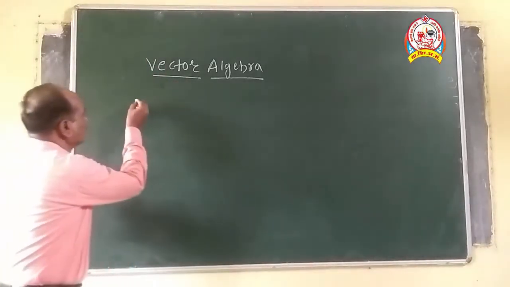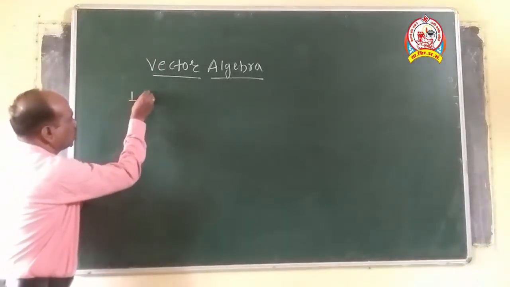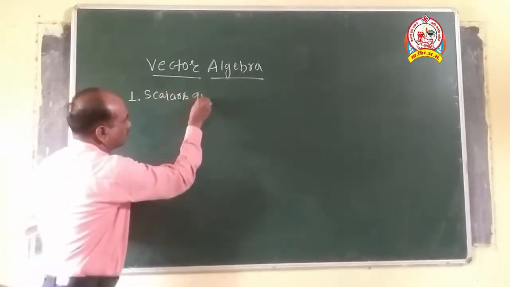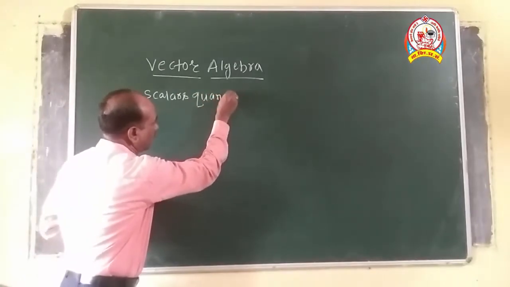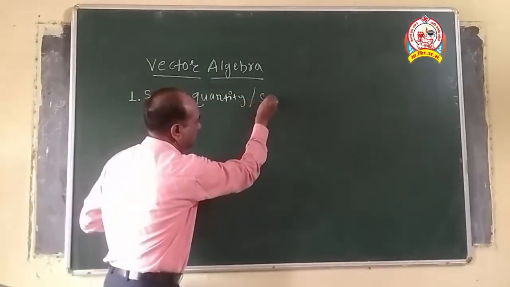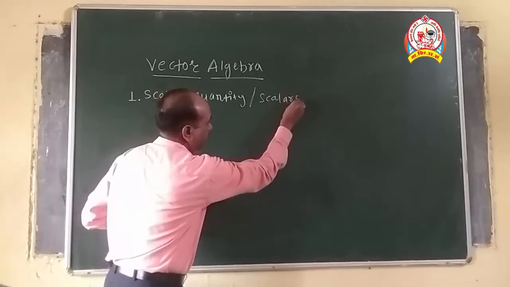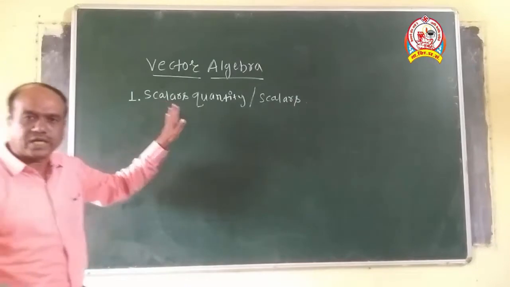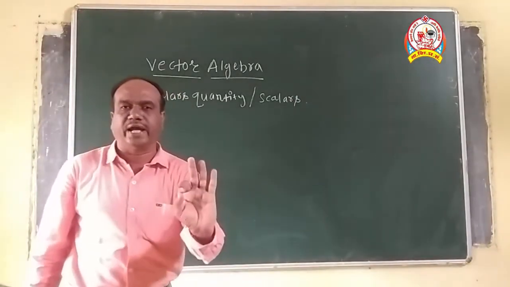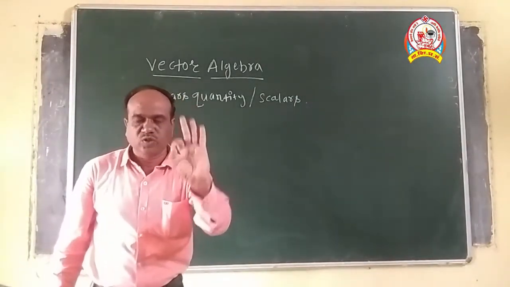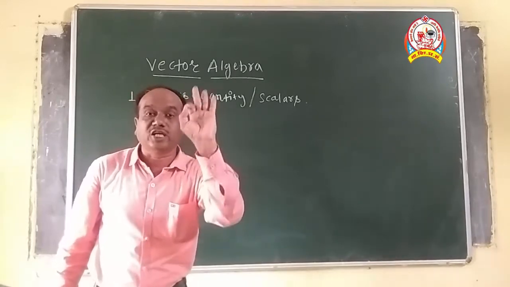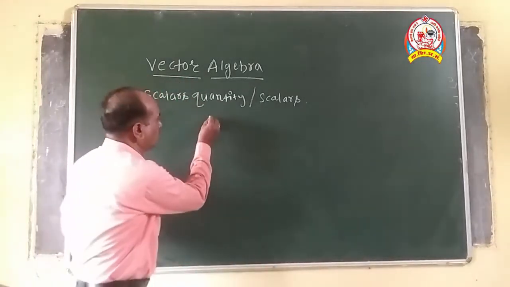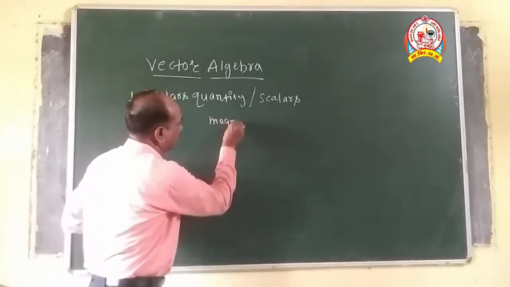The first physical quantity is called as scalar quantity, or it is also called as the scalars. Now, in such scalar physical quantities, we have said that those physical quantities can be expressed and understood only by the magnitude.